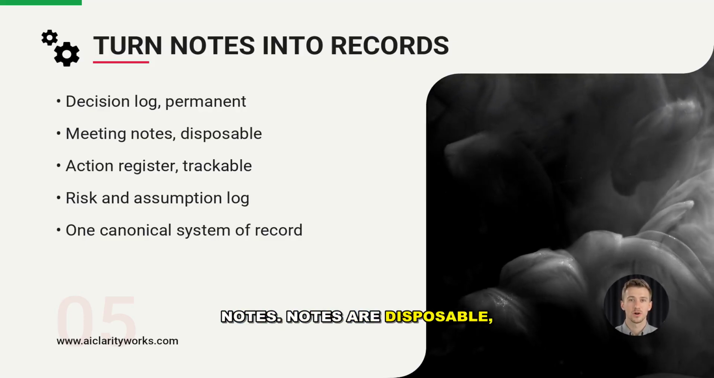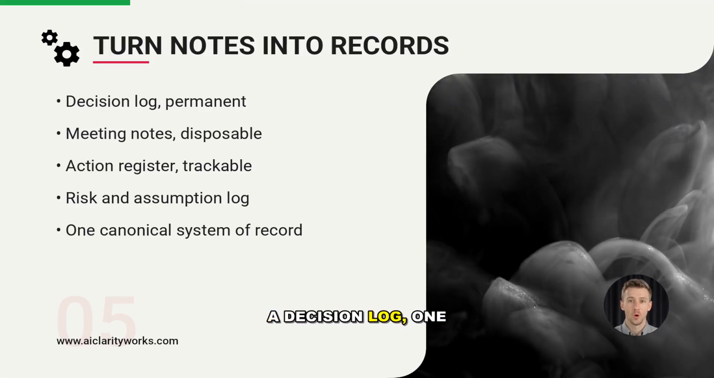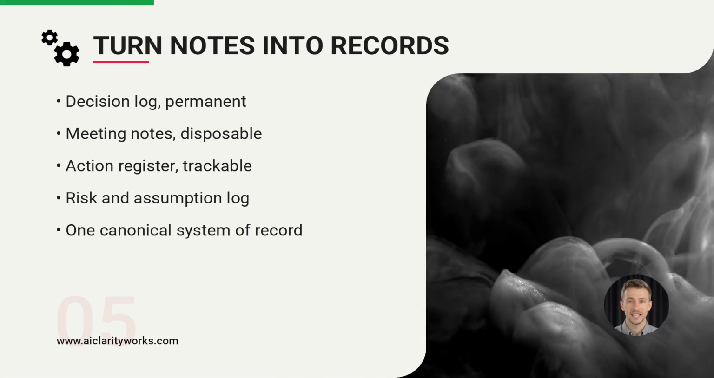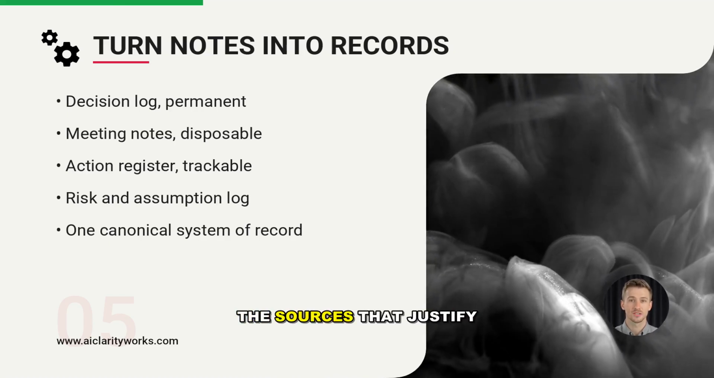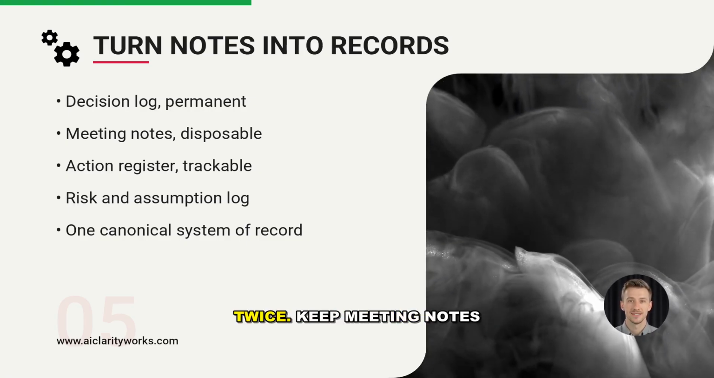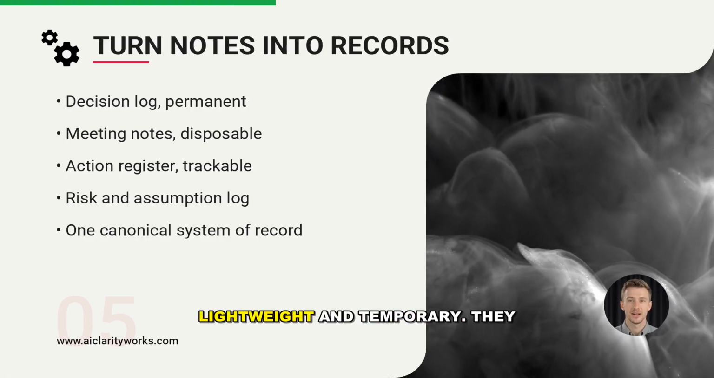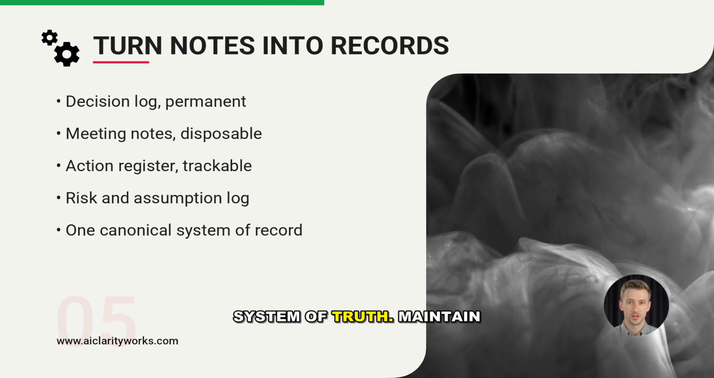Notes are disposable. Records are permanent. Create a decision log, 1 row per decision object. Date, final choice, owner, rationale, and links to the sources that justify it. That is what stops decisions being made twice. Keep meeting notes lightweight and temporary. They can be messy because they are not the system of truth.